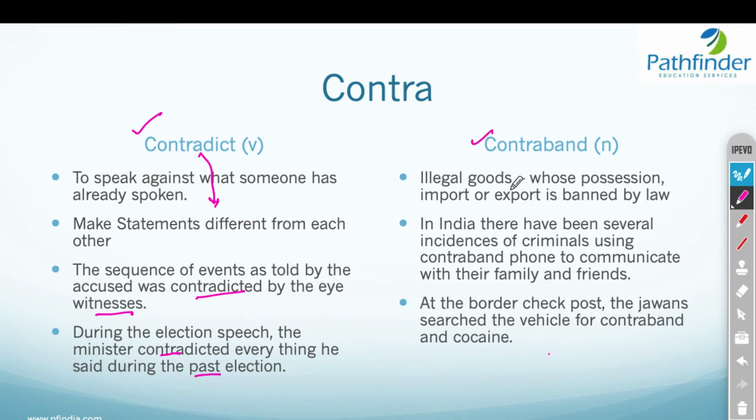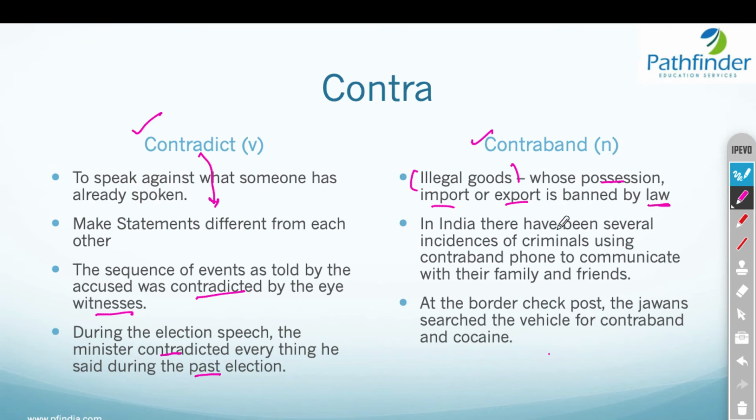Next, we have contraband. Contraband basically refers to illegal goods whose possession, import, or export is banned by the law of the land. Contra, against. Legal, law. So, contraband is against the law.